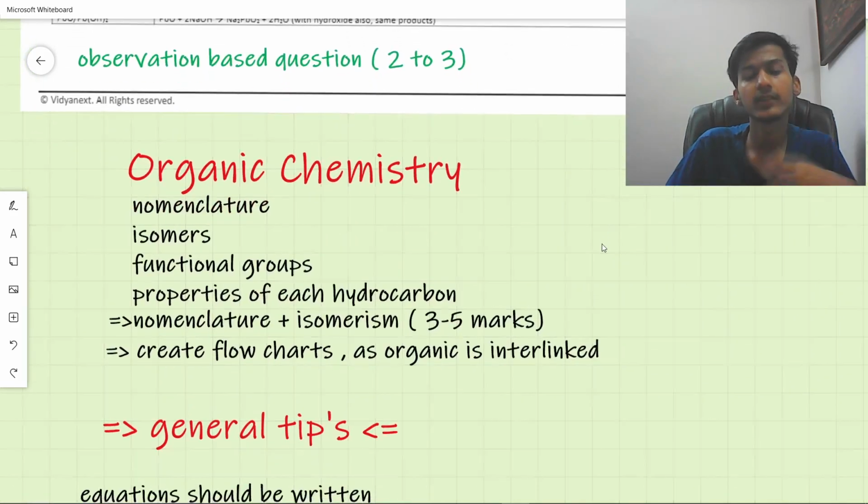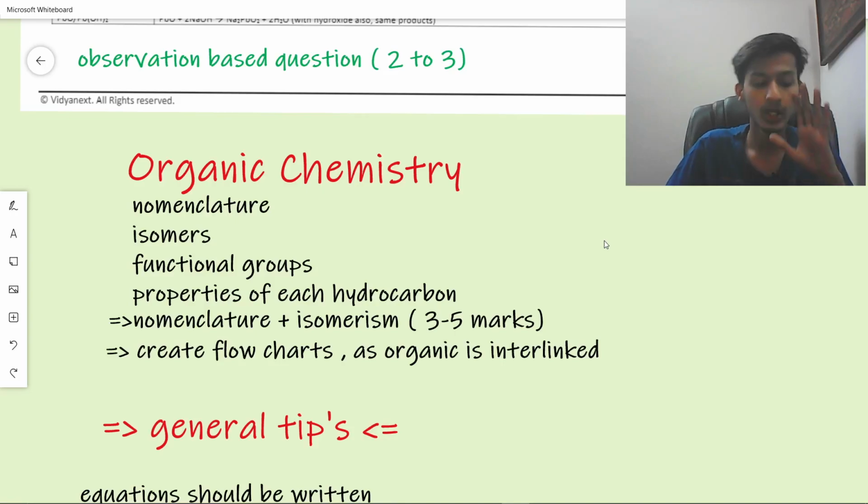In organic chemistry, people basically face a problem in nomenclature. Nomenclature is the basics. If you do nomenclature, then 3 to 5 marks are asked from the total of Section A and Section B from nomenclature itself.